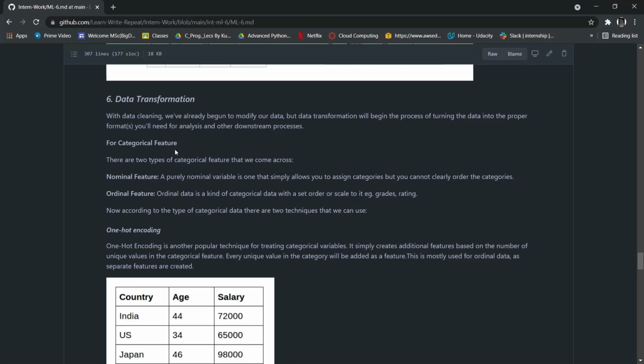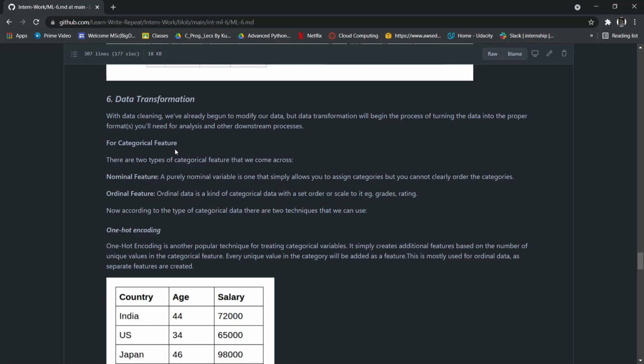In categorical features, we have two types of categorical data. One is nominal, the other is ordinal. Ordinal is basically the values that have some order or scale attached to them. For example, if I talk about grades, we have A, B, C, D, and as you know, there is a particular order, because A is the best, B is second, C is the third grade.